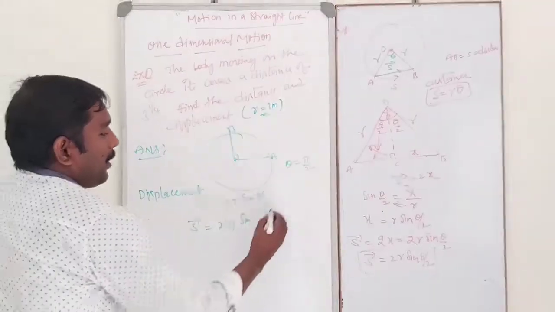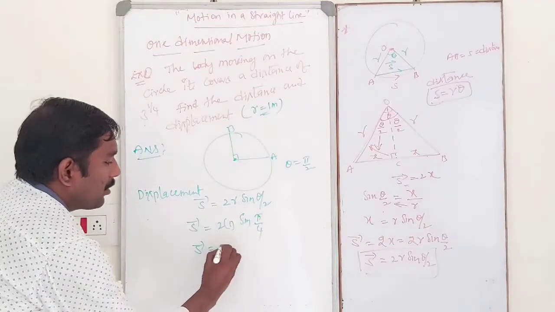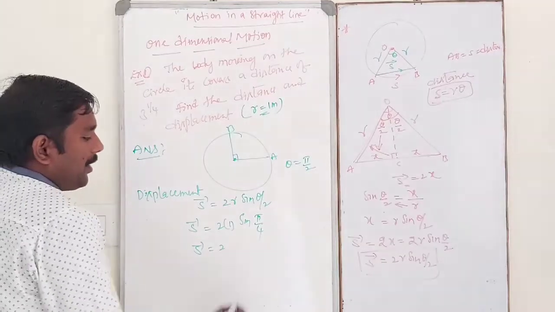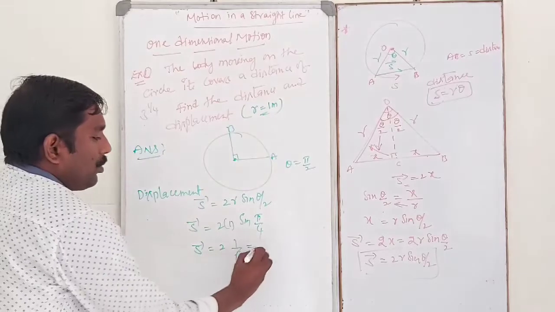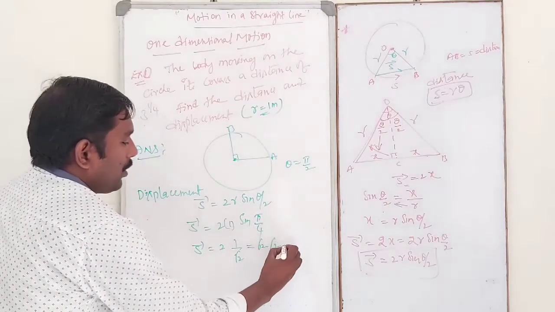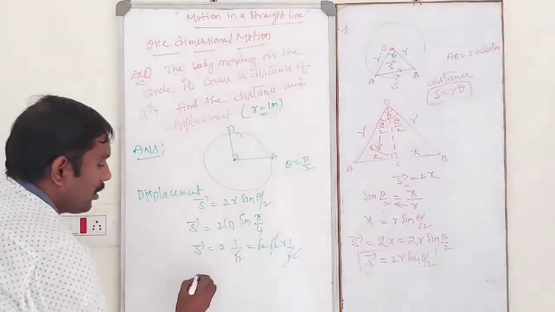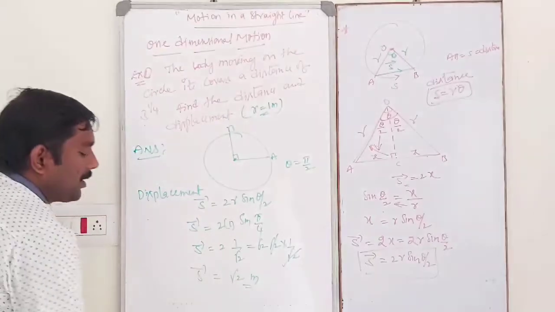Theta means pi by 2, so theta by 2 is pi by 4. So S bar is equal to 2 sin pi by 4, that is sin 45 degree, which is 1 by root 2. So 2 is root 2 into root 2, and into 1 by root 2 cancels out. Then S bar is equal to root 2 meters.